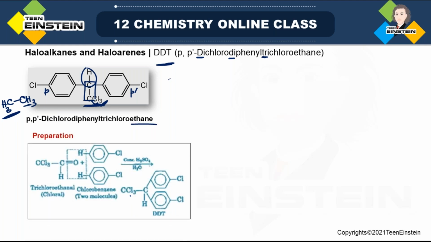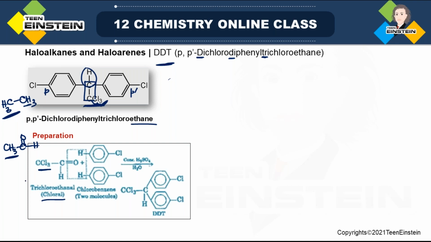How can we make it? Starting from chloral, which is trichloroethanal. Now ethanal is basically CH3CHO, acetaldehyde, but if you replace all these hydrogens with chlorine, it will be CCl3CHO, and the name is now trichloroethanal.